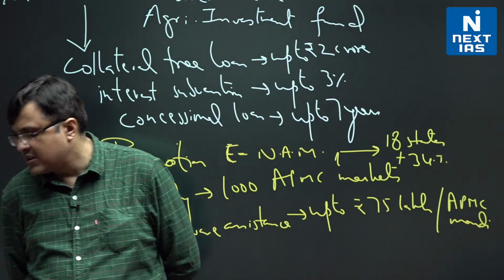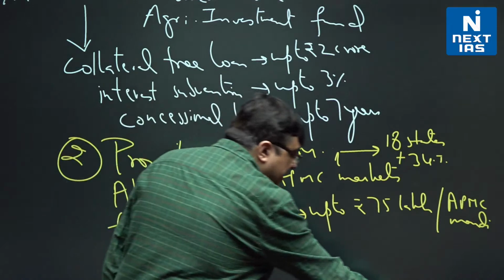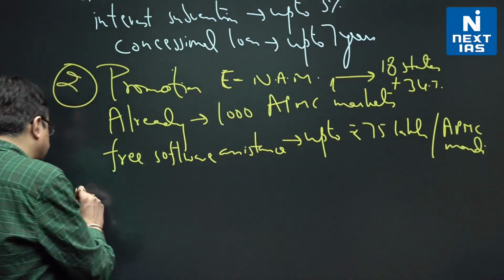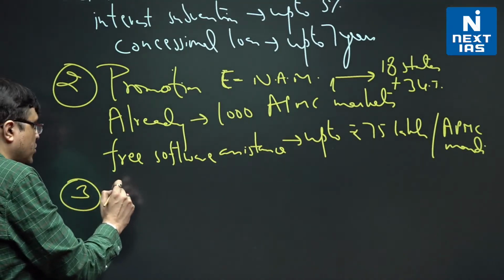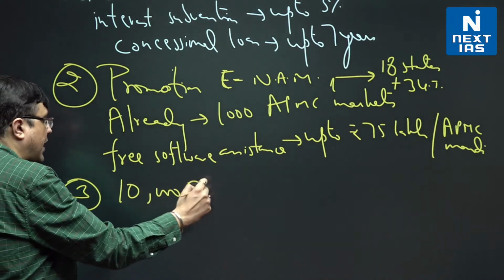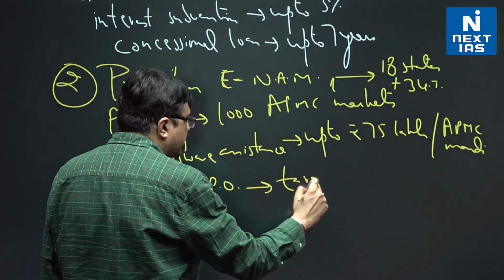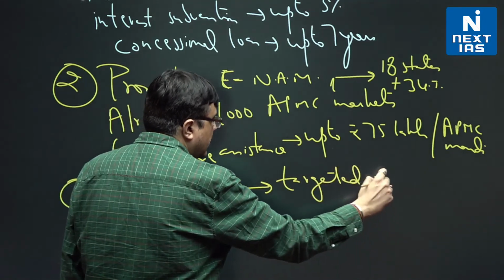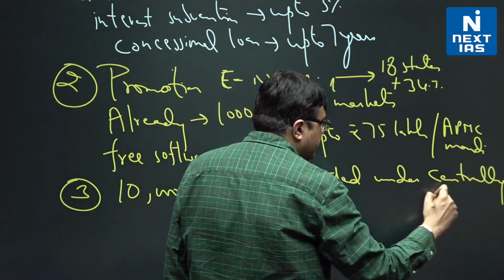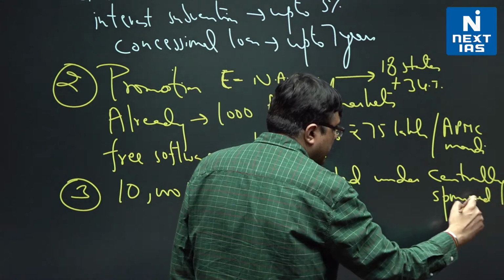2027-28, farmer producer organization. That's another important thing that you can quote in your answer in the mains exam, and from prelims point of view also you can keep it in mind that 10,000 FPOs, farmer producer organizations, are targeted under a centrally sponsored scheme by the government. That government will support creation of these farmer producer organizations.